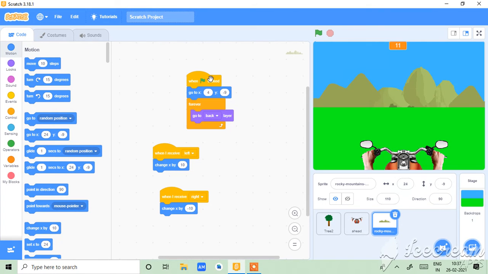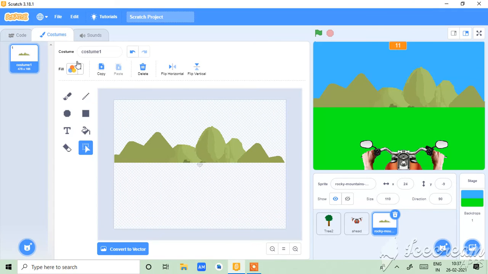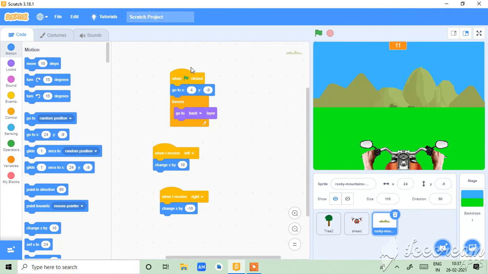He's like happy. So, and this is called the Rocky Mountain, and I made this mountain. Okay, it's a costume that I made, and name